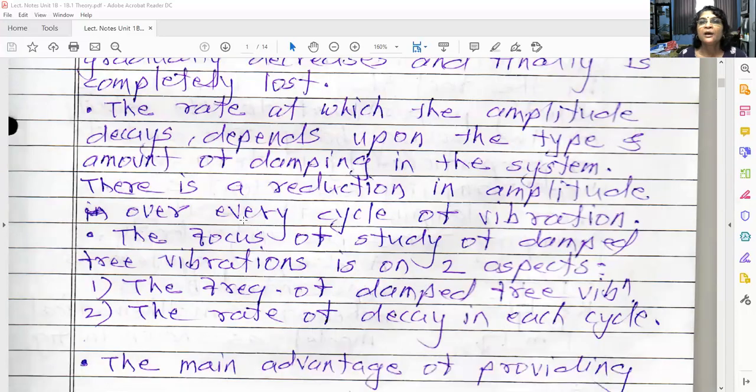The focus of our study for damped free vibration has two aspects. First, we have to study the frequency of damped free vibrations. Like in part A, we studied how to determine the natural frequency of the system, here also we want to determine the frequency of damped free vibration. The second aspect is the rate of decay in each cycle, because basically we want to reduce the vibration, so it should be reducing each and every cycle.